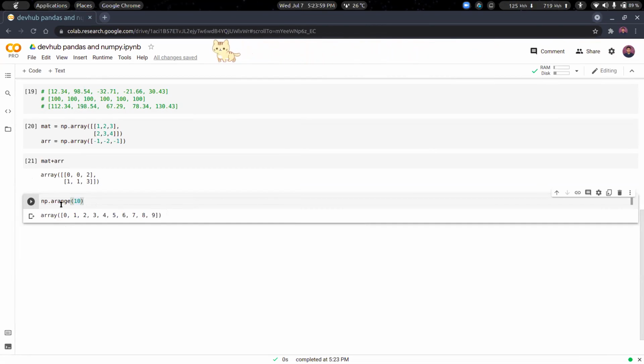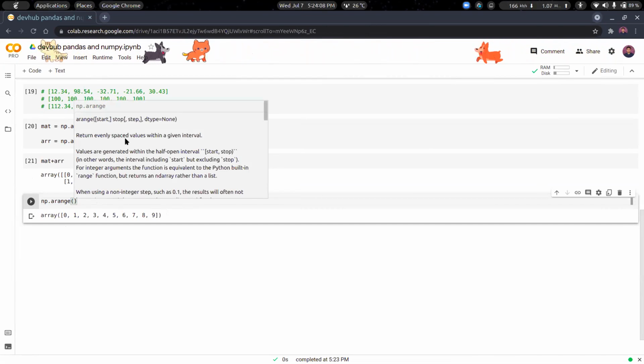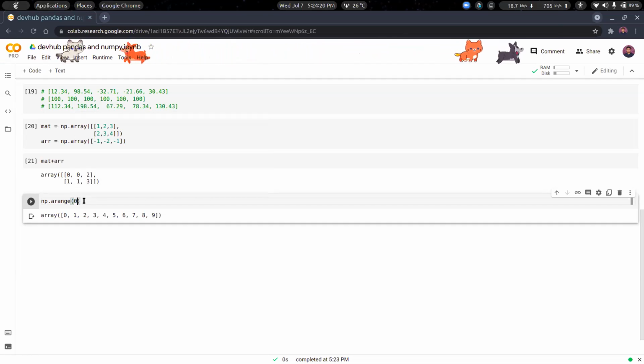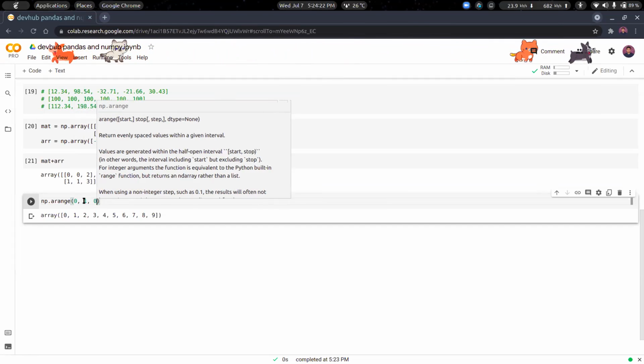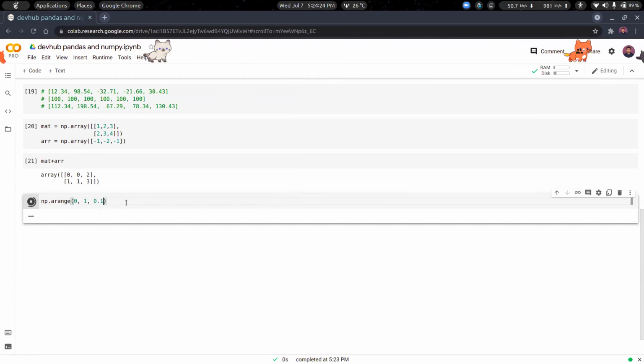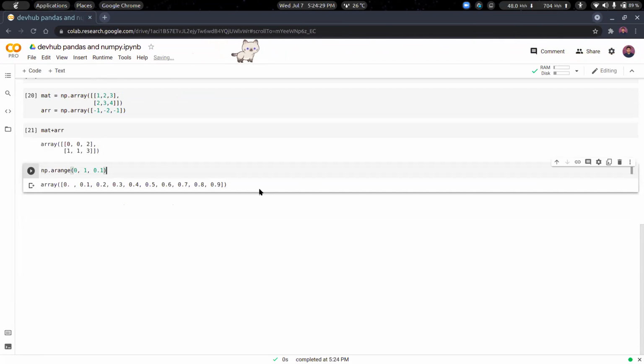Again, you can see that in the documentation: it takes start, stop, step, and you can also give the dtype. What range does is that it doesn't give any float value. It only gives int. Here you can give float as well. So you can write 0, 1, 0.1, and you will get float values, right? So this is very helpful as well.